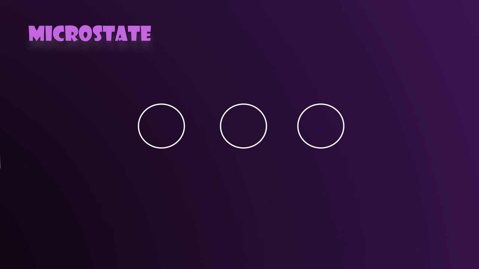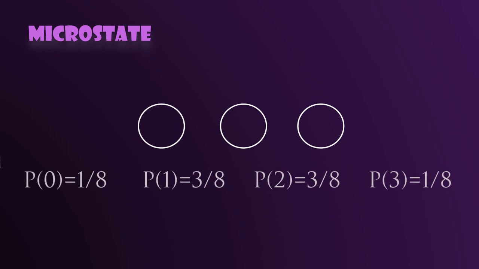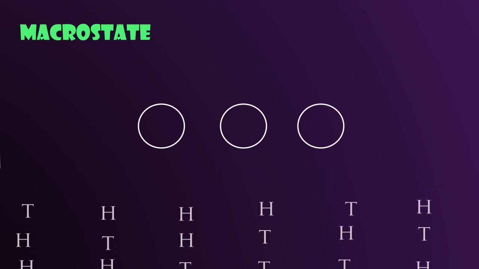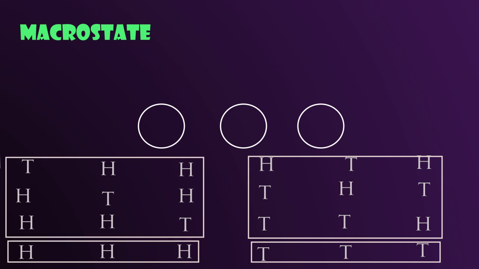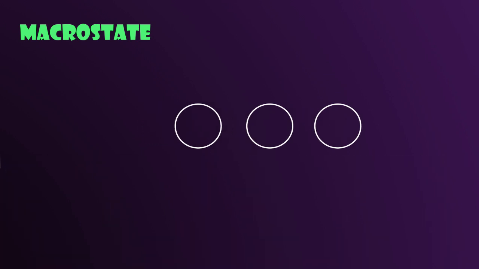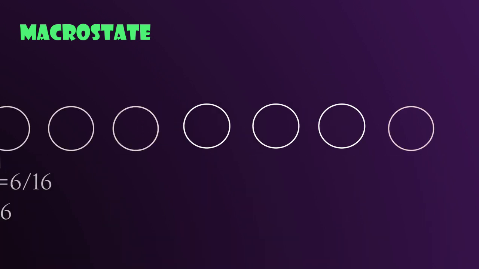Let's ask another question about this 3-coin system. Let's see the probability distribution of the number of heads in this system. We see that the state with an equal number of heads and tails has the highest probability to occur. Such a gross detail about the system constitutes its macrostate. Since a given macrostate contains multiple microstates, now let's increase the number of coins.